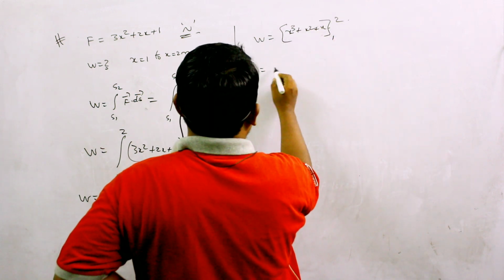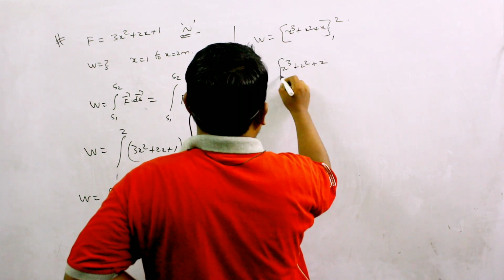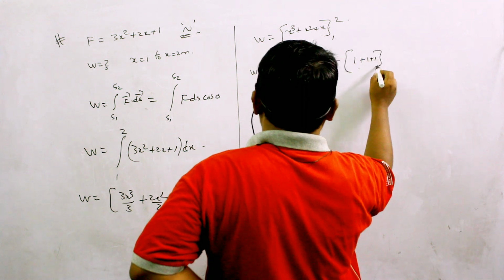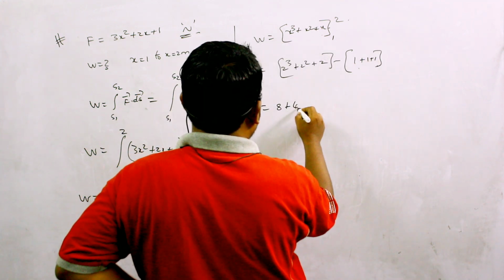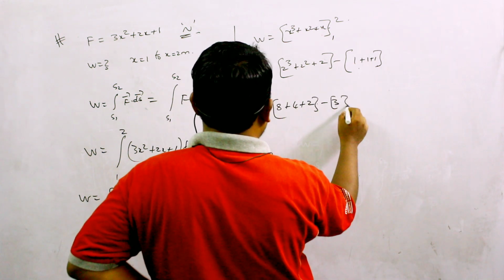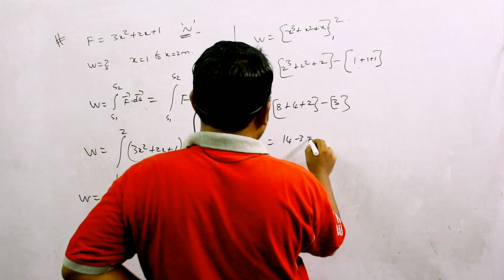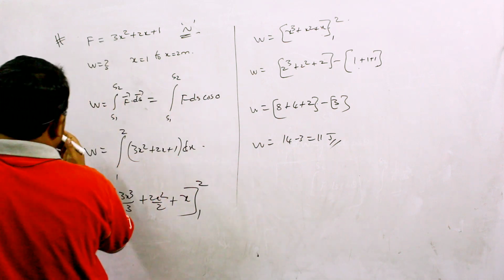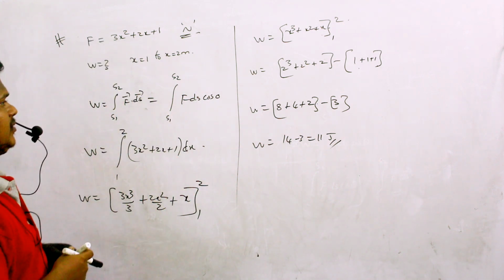So W is equal to 2 cube plus 2 square plus 2 minus of 1 plus 1 plus 1. So W is equal to 8 plus 4 plus 2 minus 3. 14 minus 3 is equal to 11 joules of work done in this condition. So this is how I can do the problems when force is a variable value. Okay.